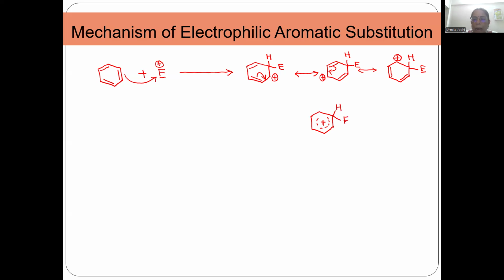Okay? And this structure is called as arenium ion. Okay? Although it is stable, it is not aromatic, but there is a possibility that this arenium ion can regain aromaticity. Now let us see how. This was the initial structure of the arenium ion, right? There was a positive charge over here. This pair of electrons will shift here and it will regain its aromaticity.